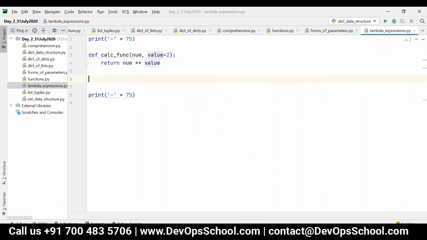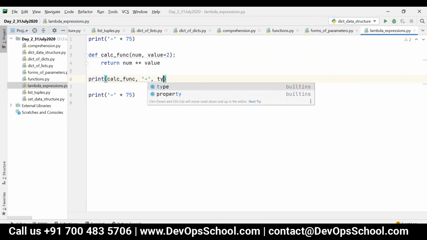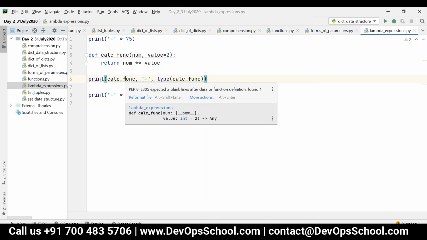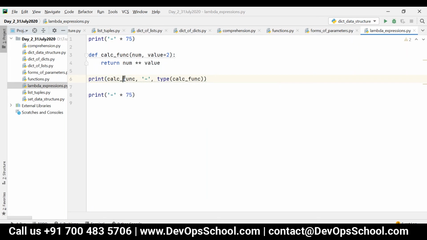So now let's give only this calc function and type of calc func. Whenever you give just the function name, it will just take the reference.